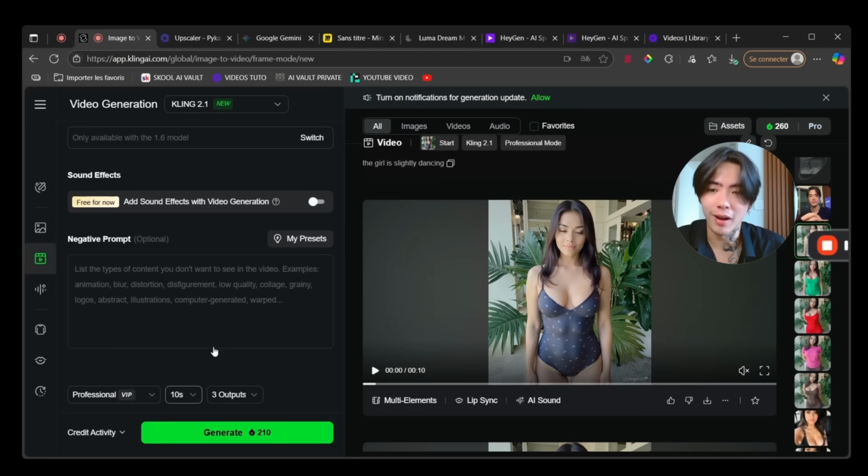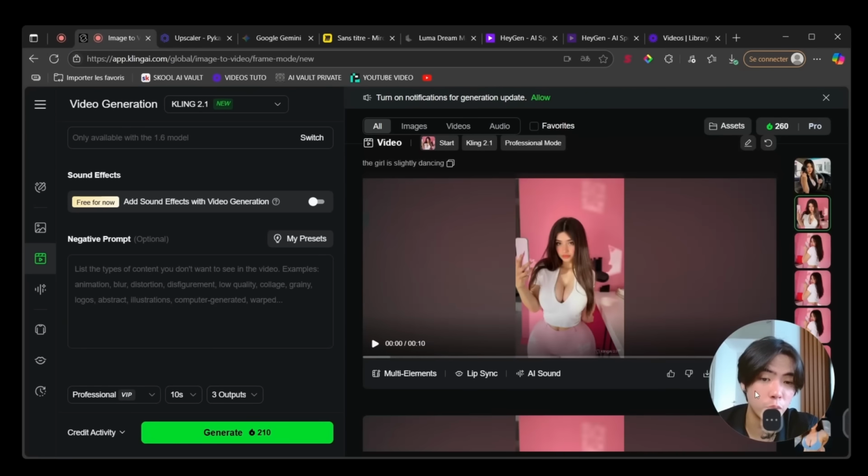I like to put 10 seconds, even if I will only be showing maybe 5 seconds. Why is that? Because that way, if I don't like the result, I don't have to generate again. On 10 seconds, maybe the first 2 seconds are bad, or maybe the middle is bad, or maybe the end. So by generating 10 seconds, I can take only the 5 best seconds for the results. So I will do it that way. And now let's click on generate.